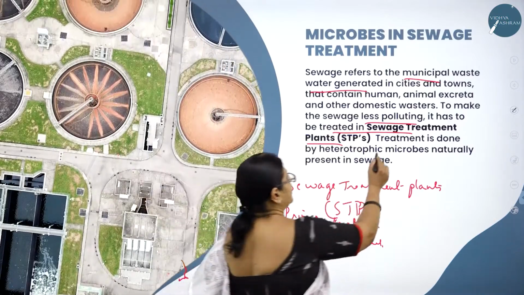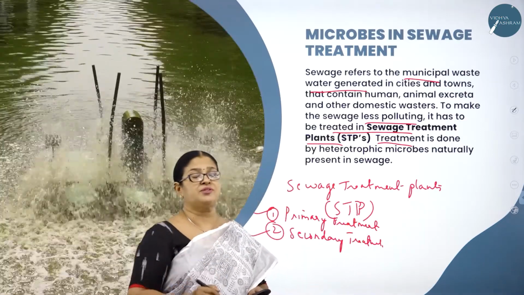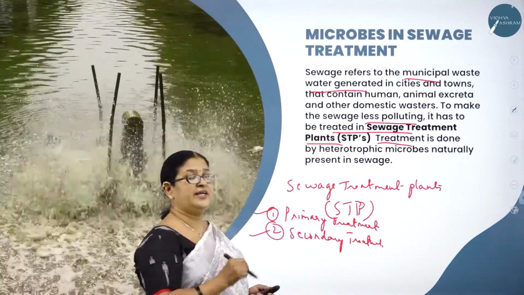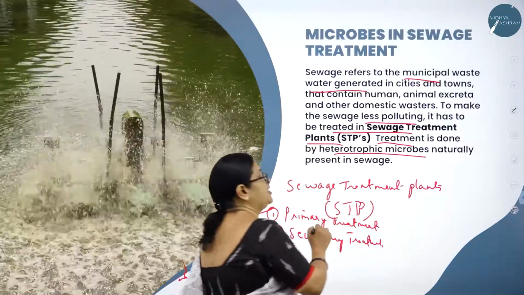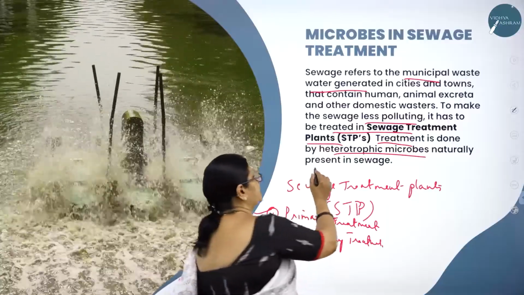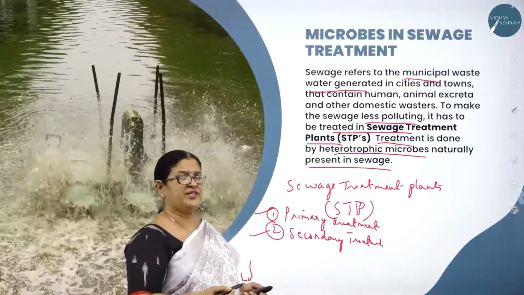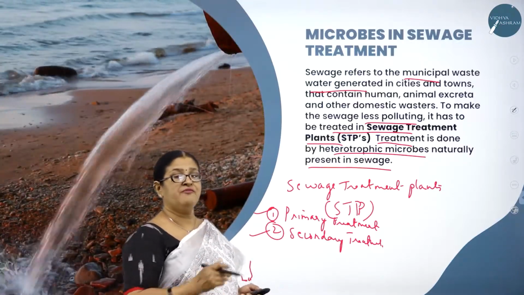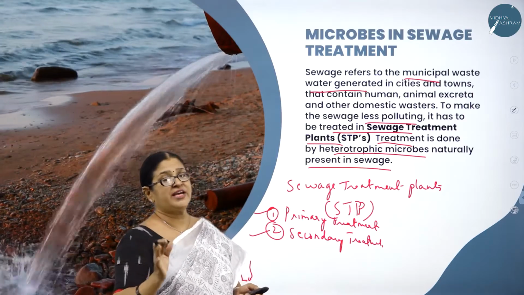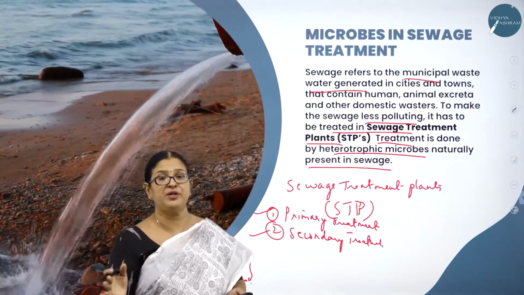So what is the role of microbes in the process of sewage treatment? Here the treatment is done by heterotrophic microbes which are naturally present in sewage. So whatever domestic waste, the municipal waste, the human excreta, all contains what? Heterotrophic microbes which break down the waste organic matter into simpler forms, thereby making it less polluted.